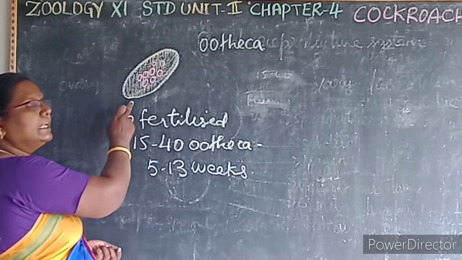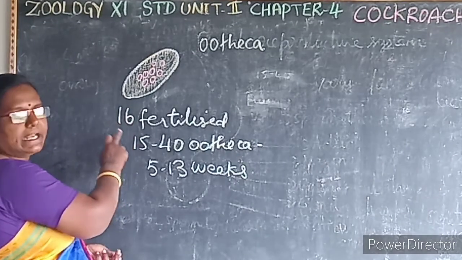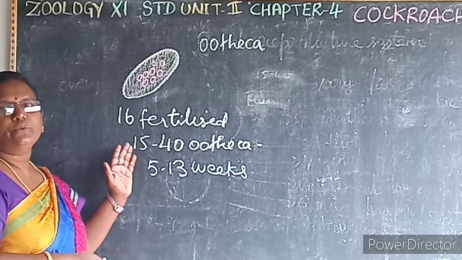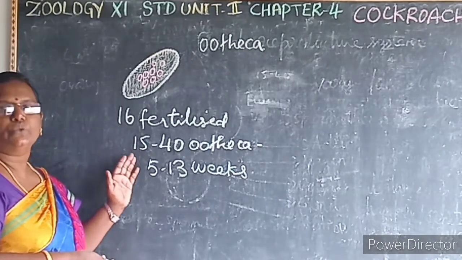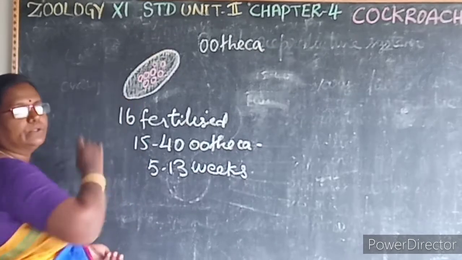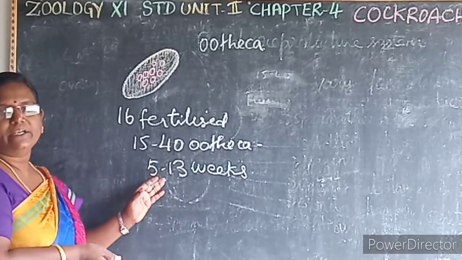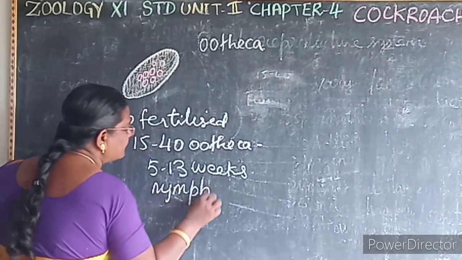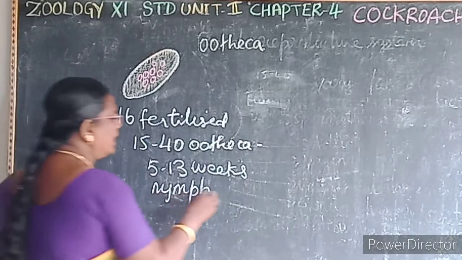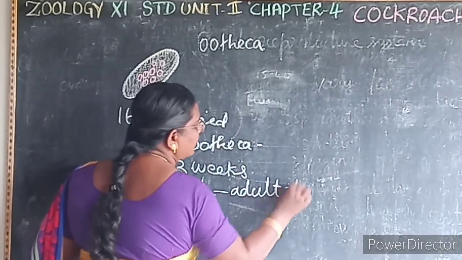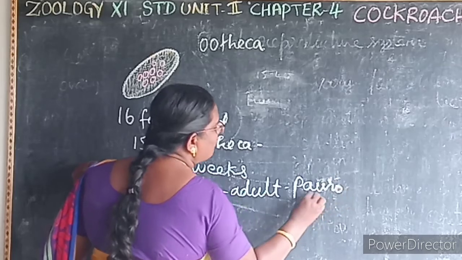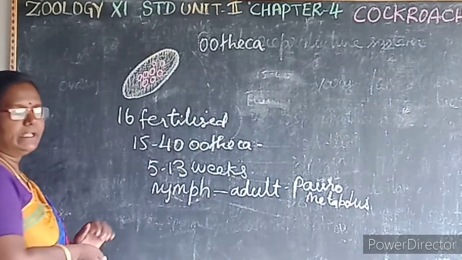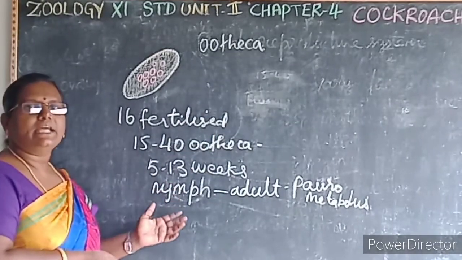The ootheca contains nearly 16 fertilized eggs, dropped in the cracks or near any food sources. Each female cockroach produces 15 to 40 ootheca in its lifespan of about 1 or 2 years. Then the development takes place inside the ootheca, which takes nearly 5 to 13 weeks to complete. Then the young one, that is the nymph, resembles the adult and grows gradually. That is known as what? Paurometabolous. So what is paurometabolous? The young one, that is a nymph, which resembles the adult and grows gradually.